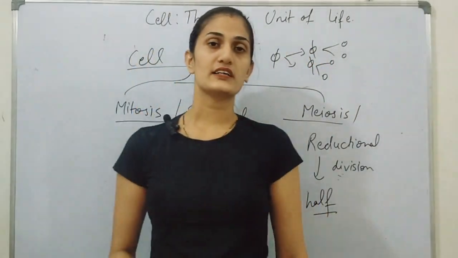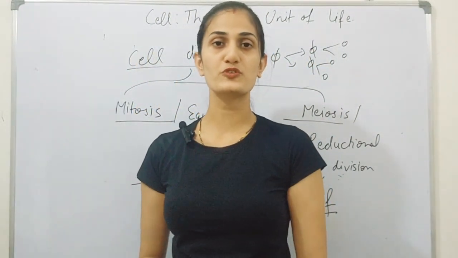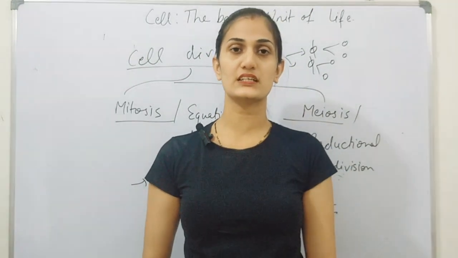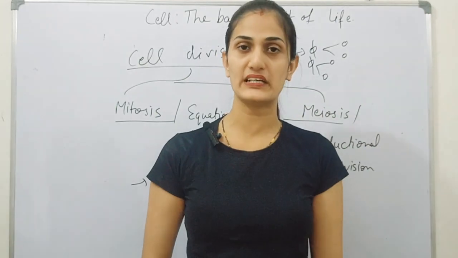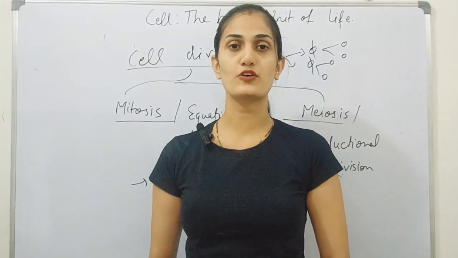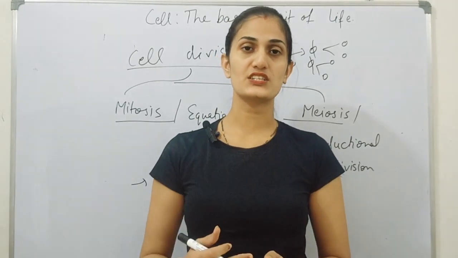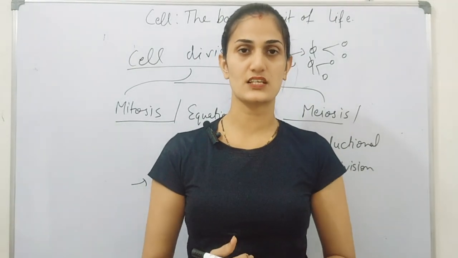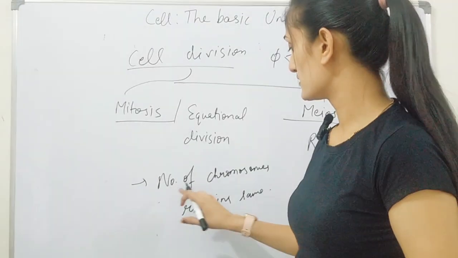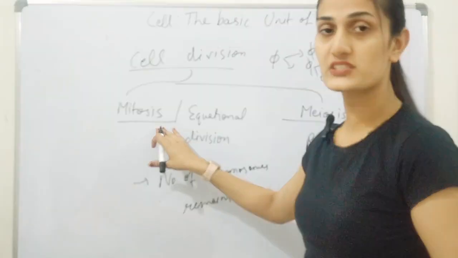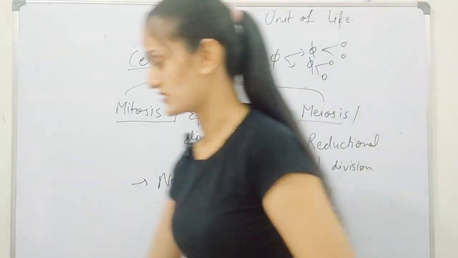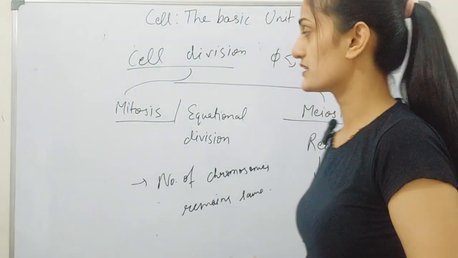Do you know what these chromosomes are? Chromosomes are specialized structures that are formed by the condensation of chromatin material, and these are responsible for the transfer of genes from one generation to the next generation. So the chromosome number remains the same in mitosis and it gets reduced to half in meiosis cell division. This is about cell division.